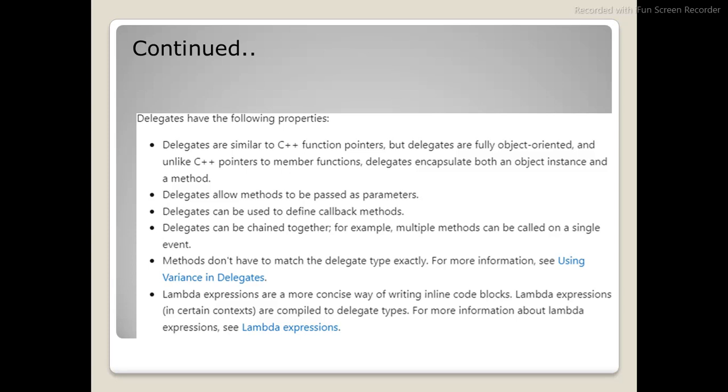Methods don't have to match the delegate type exactly. Lambda expressions are a more concise way of writing inline code blocks. Lambda expressions are compiled to delegate types. So you know that in LINQ, OrderBy or FirstOrDefault, those are all delegates.